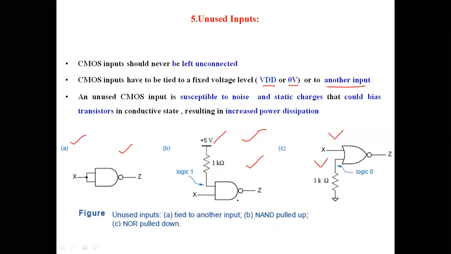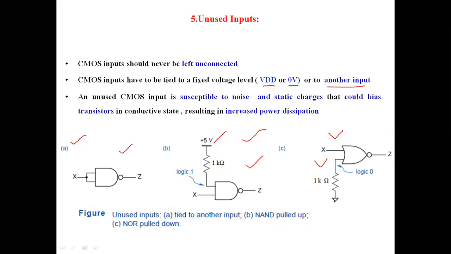Observe the NAND gate. In the case of a NAND gate, the unconnected inputs are always connected to the pull-up network only. In the case of NOR gates, the unconnected inputs are always connected to the pull-down network only.